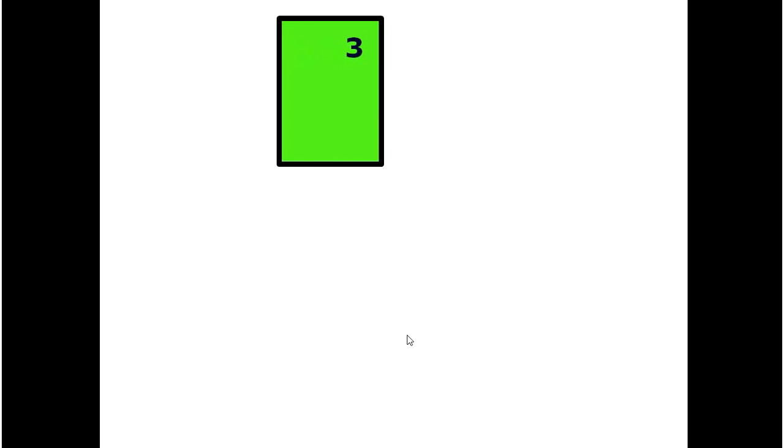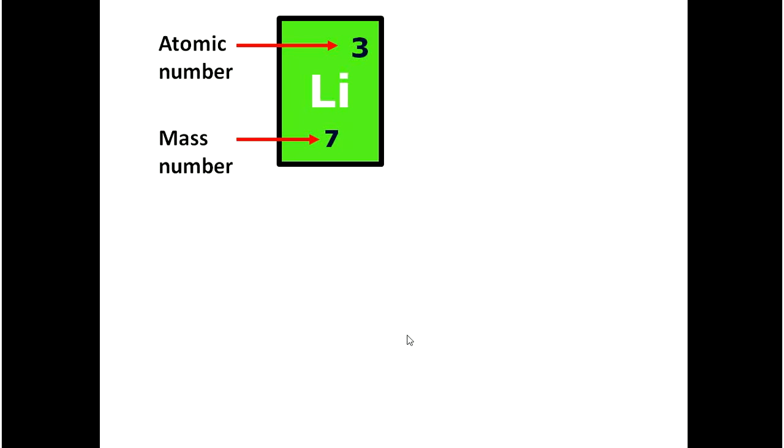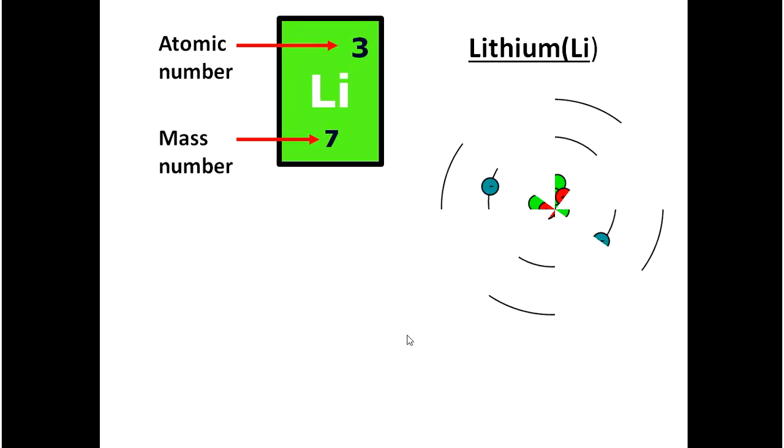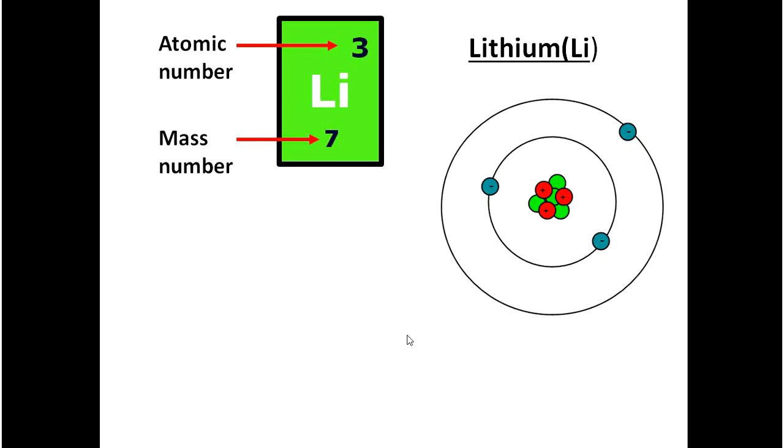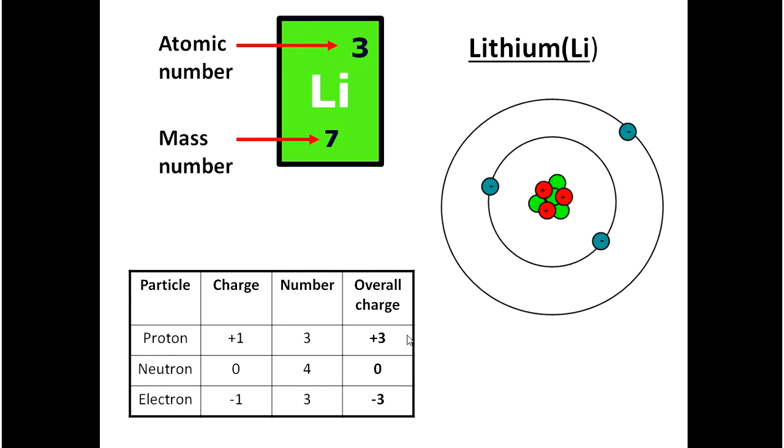Here I have another element. Top number is the atomic number, the bottom number is the mass number, and the element is lithium. And this is the atomic diagram for lithium. So we have +1 for proton, 0 for neutron, and -1 for electron. This tells us the number of protons, neutrons, and electrons. Now let's look at the overall charge. Proton has a +3 charge, neutron is 0, and electron is -3. Both the charges cancel each other out, so overall there is no charge.